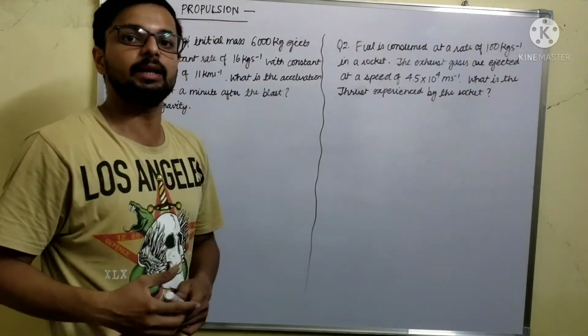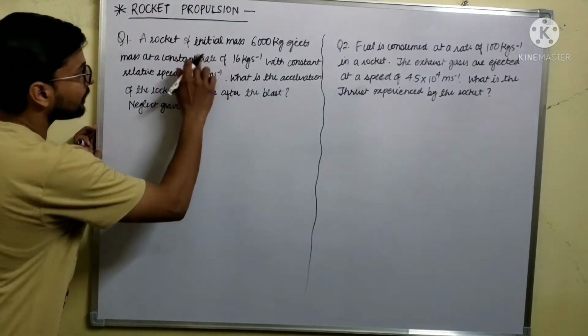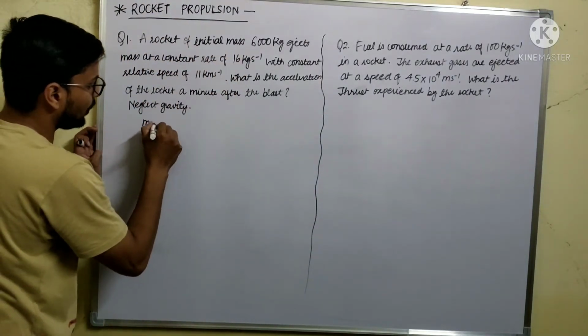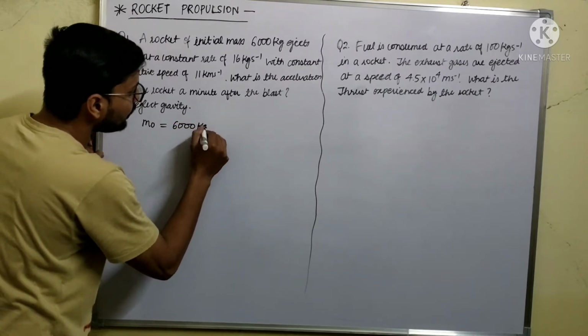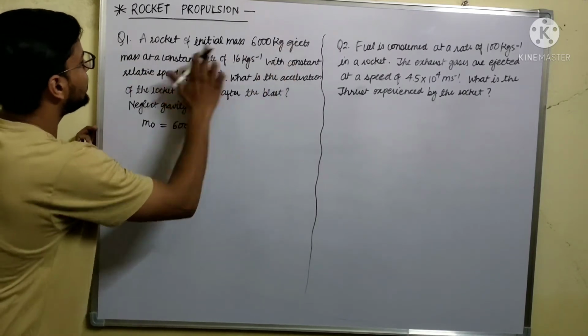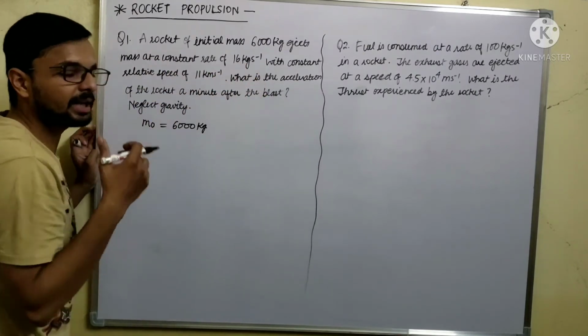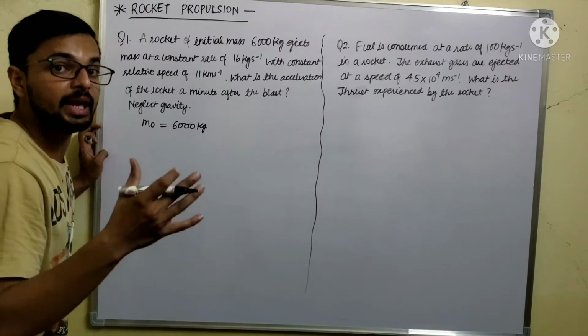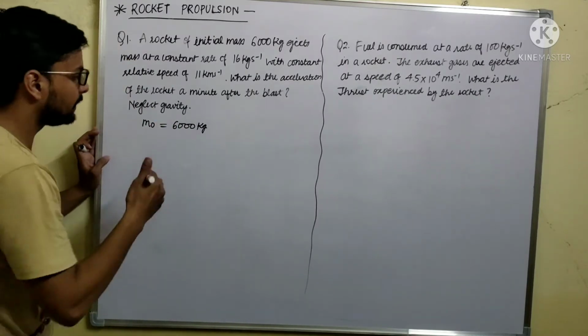So first we will write the parameters which are given in the question. Initial mass was what, m naught. m naught is given 6000 kg. It ejects mass at a constant rate of 16 kg per second. This 16 kg per second is the rate of burning of fuel, which was dm by dt.